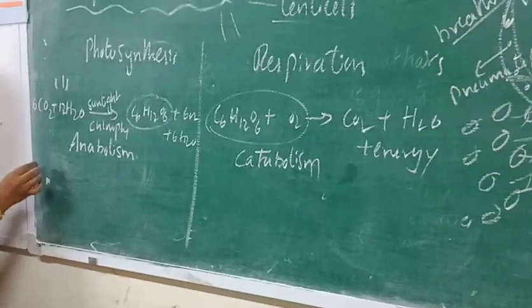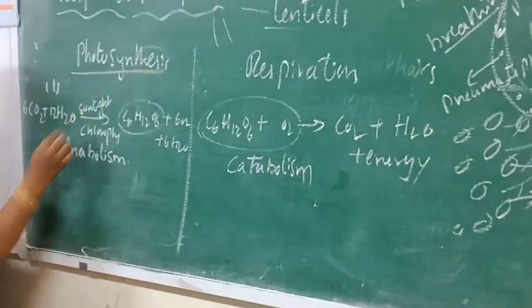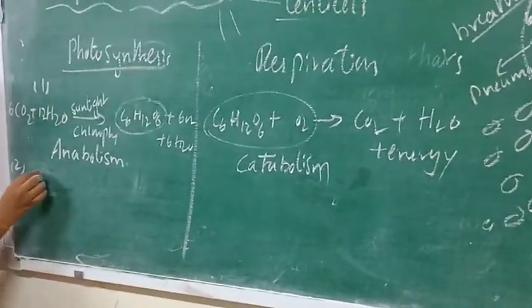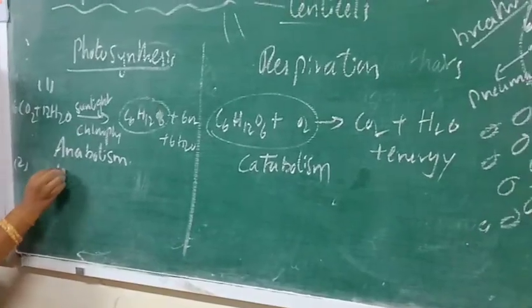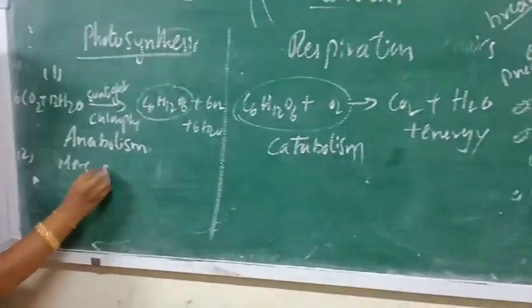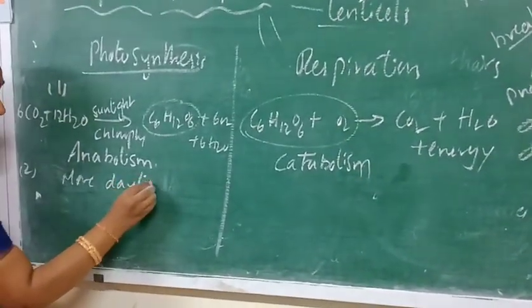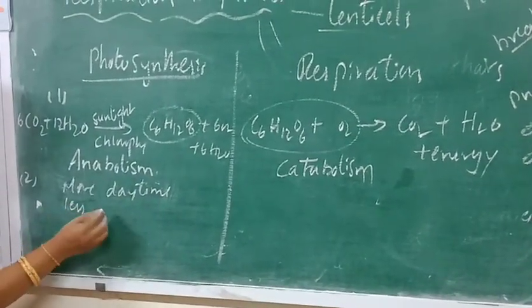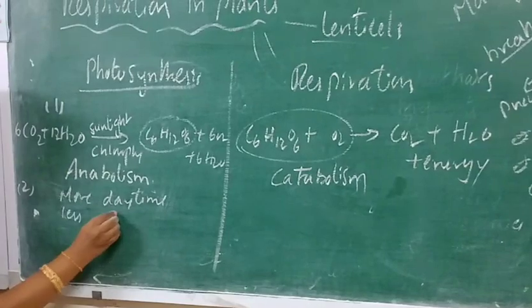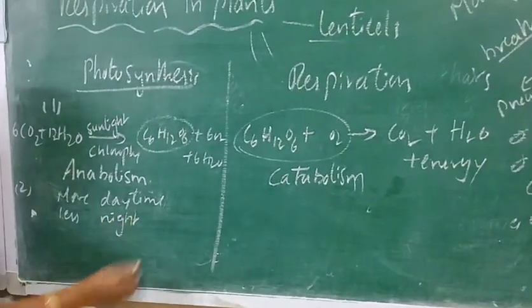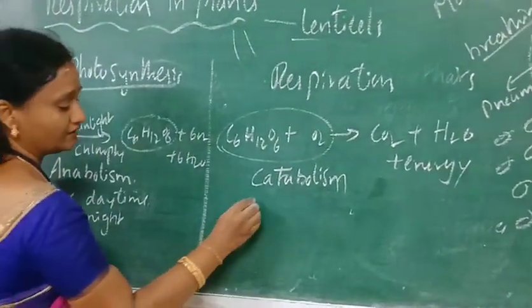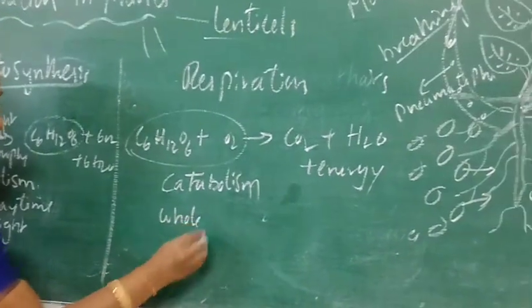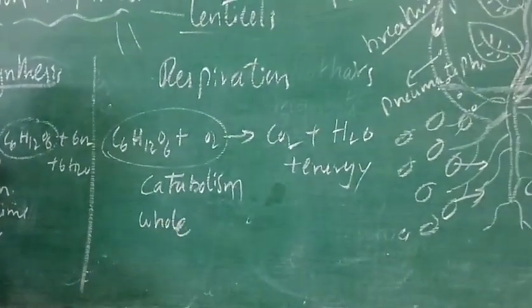Next, photosynthesis occurs more during the daytime because of the presence of light, whereas at night time photosynthesis is very little. Respiration, irrespective of day and night, takes place the whole day, that is, during both day and night time.